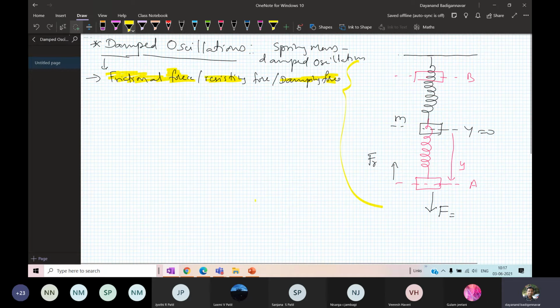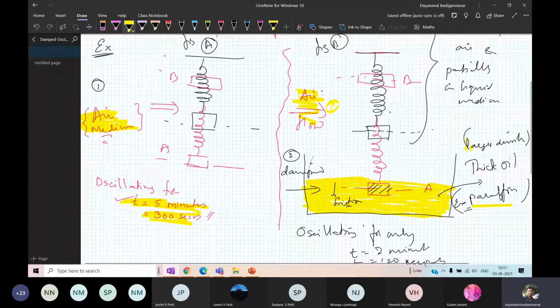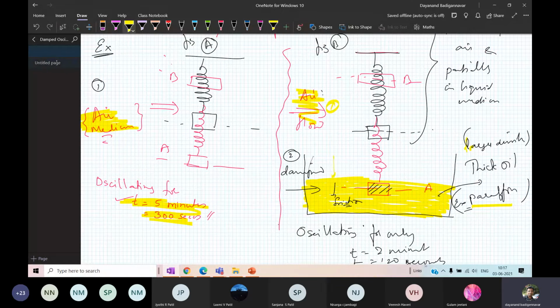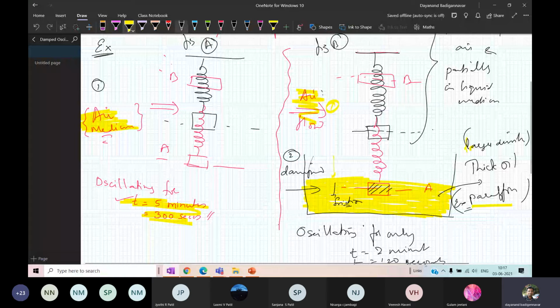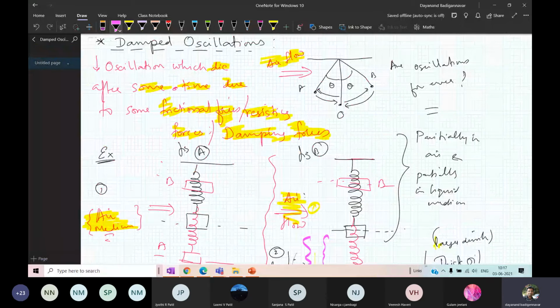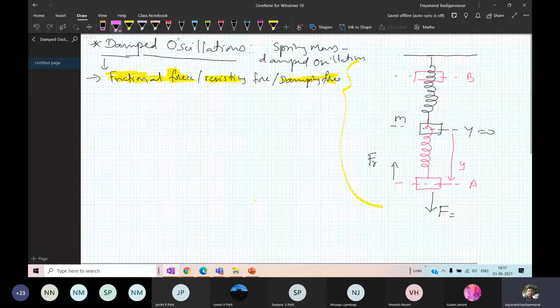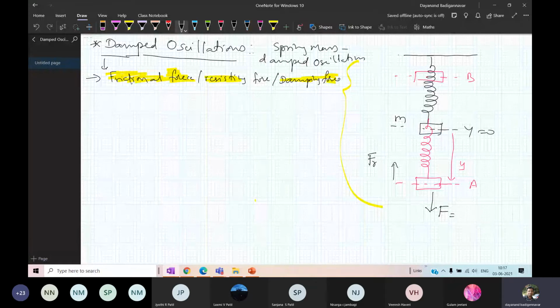In the previous diagram, I could show the opposition like this. You can see here I have shown the opposition, is it not? This is a damping medium, but here I cannot show a damping medium like this. I can only tell that there is a damping or frictional force. You're getting the point? Keep in mind the frictional force or the damping force, very important.